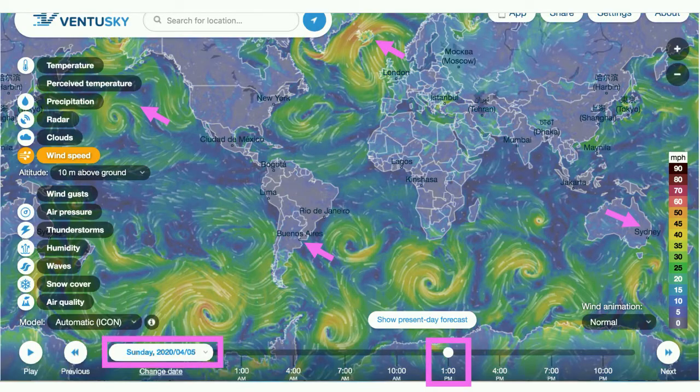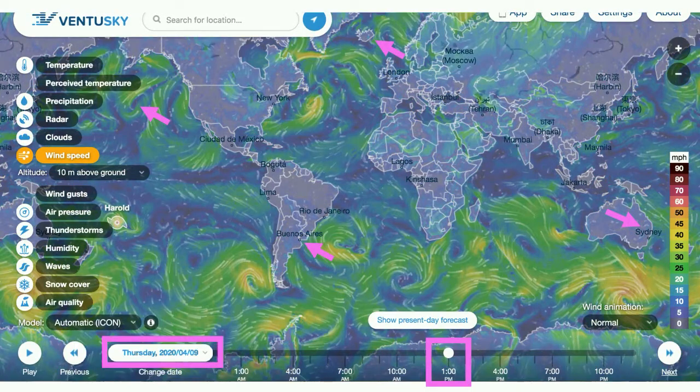If you change the time and date to Sunday, April the 5th at 1 p.m., you'll see that the wind over Iceland was very strong. But if you change it to Thursday, April the 9th at the same time of day, the wind speed is almost down to nothing. And you can also see a lot more differences if you look at different times of day as well.